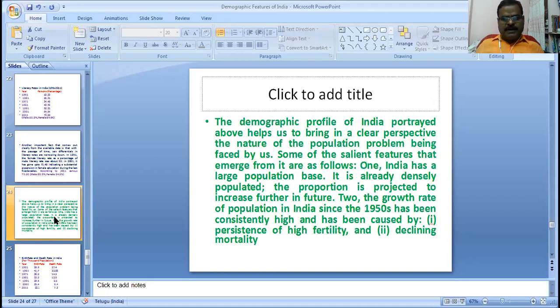The demographic profile of India portrayed above helps us bring into clear perspective the nature of the population problem being faced by us. Some of the salient features that emerge from it are as follows. One, India has a large population base. It is already densely populated. The proportion is projected to increase further in the future. The growth rate of population in India since 1951 has been consistently high, the result of high fertility and declining mortality.